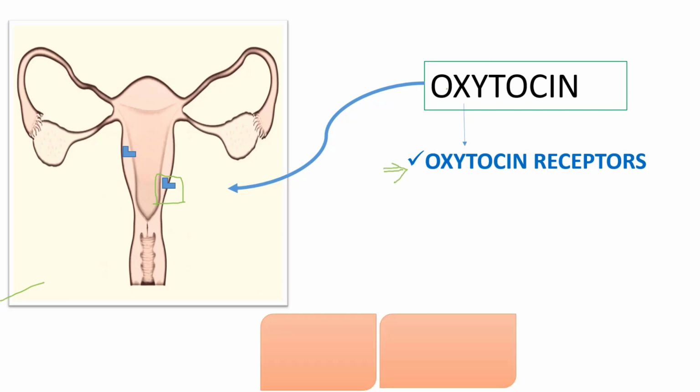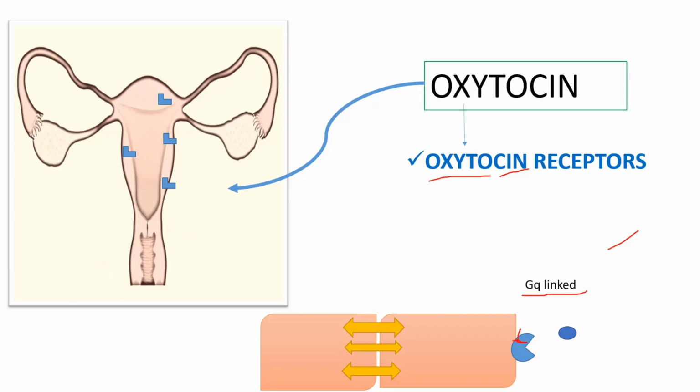And what is the function of oxytocin? Oxytocin will act on its receptors which are present on myocytes, and myocytes are present in the myometrium, right? These receptors are Gq linked, right? As this is not a pharmacological lecture, just remember the name of the door through which oxytocin enters, that is the Gq linked. So this receptor is Gq linked.